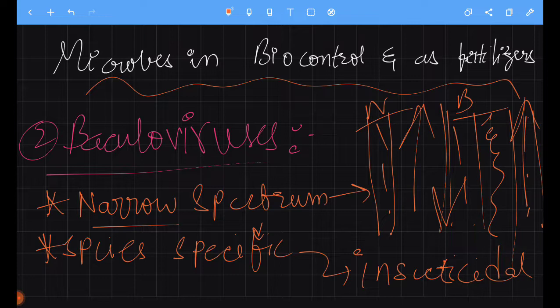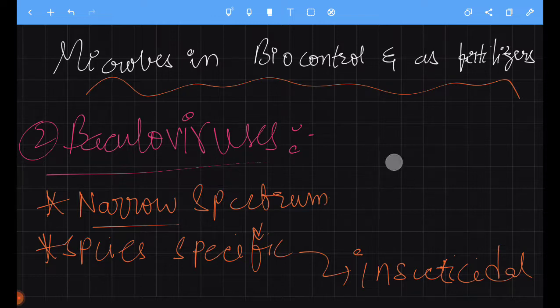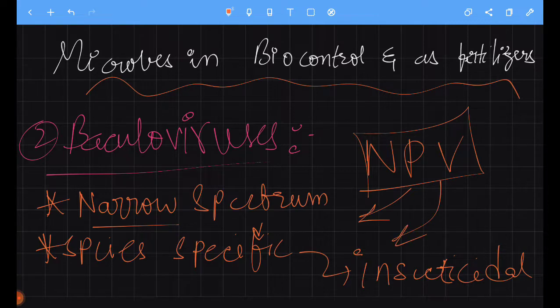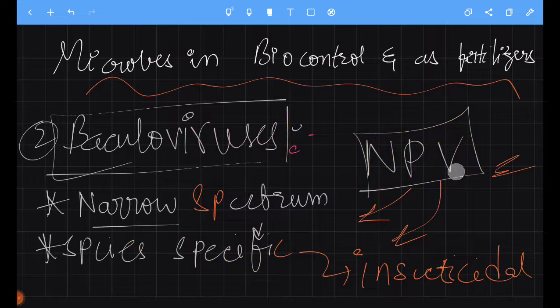So please remember this. Questions can be asked from this. This is the last in biocontrol, so I took time to explain. It is a nucleopolyhedrovirus, NPV. It is narrow spectrum, species specific. Only some species can be eliminated using these baculoviruses. It is a group of baculoviruses, and NPV is one of the key members of this. Yes, this is it for biocontrol.